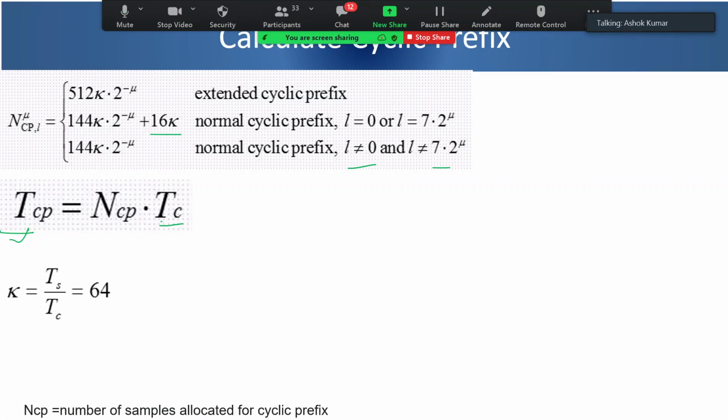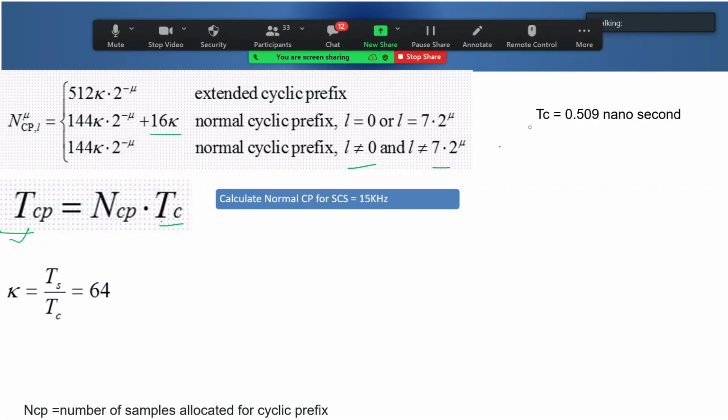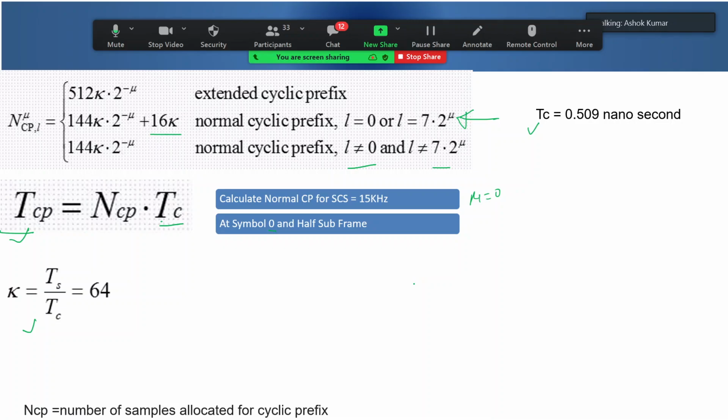So let us take an example. I have given all the values. TC value is here. K value is here. Formula is above. Now you have to calculate cyclic prefix duration for subcarrier 15 kilohertz. 15 kilohertz is mu equal to 0. And at symbol 0 and half frame, that means this one, you have to use this formula. Can somebody calculate and tell me what the NCP will be and what TCP will be? Please calculate.